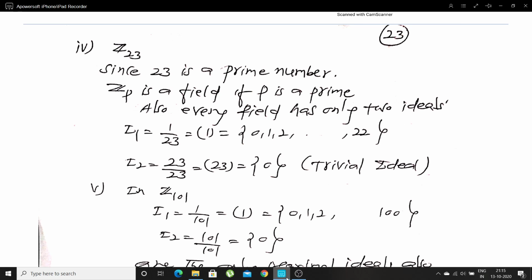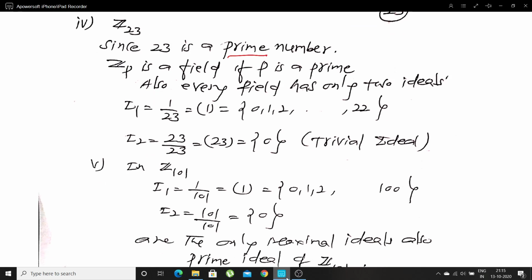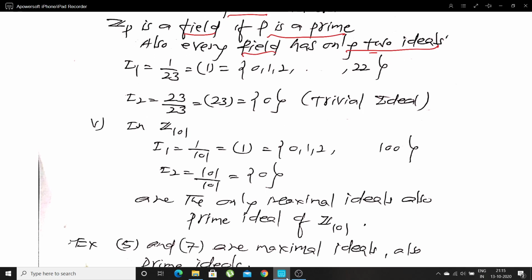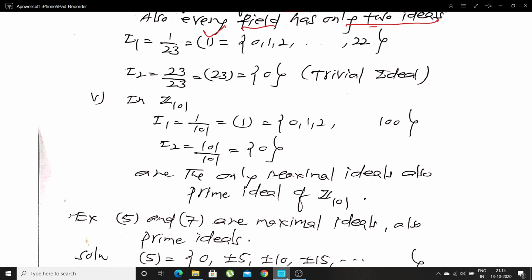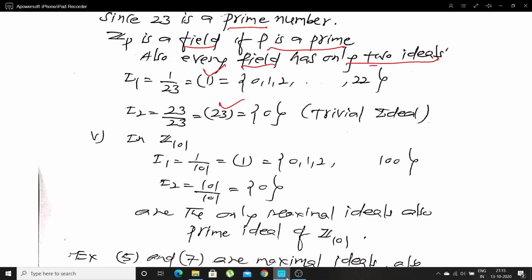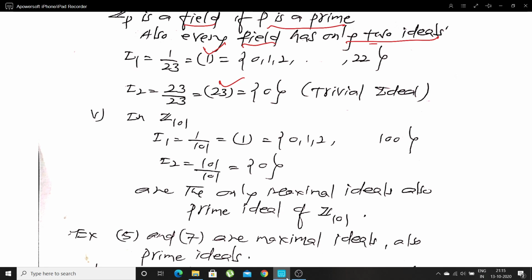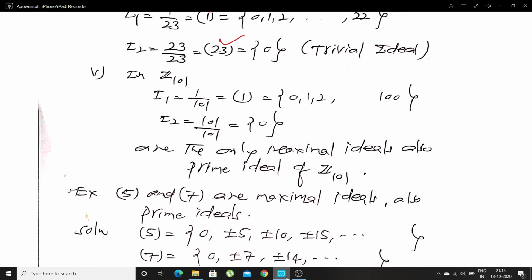Since 23 is a prime number, we know that if P is a prime number, then Z_P is a field. If it is a field, it has only two ideals. The first ideal is generated by 1, the second ideal is generated by 23. Every field has two ideals.